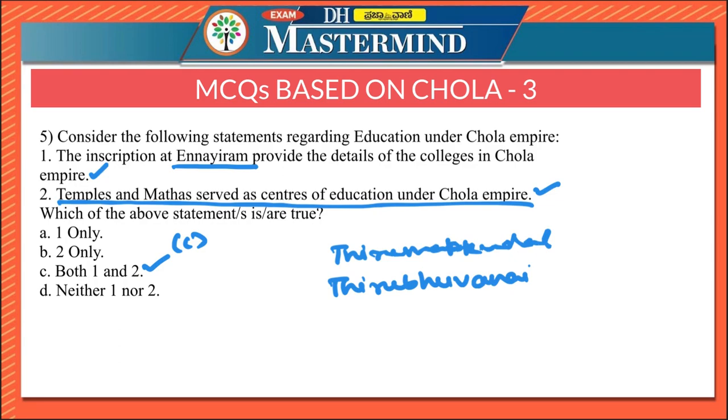Apart from the Vedas and epics, subjects like mathematics and medicine were taught in these institutions. Endowment of lands was made to run these institutions by the Chola Empire.